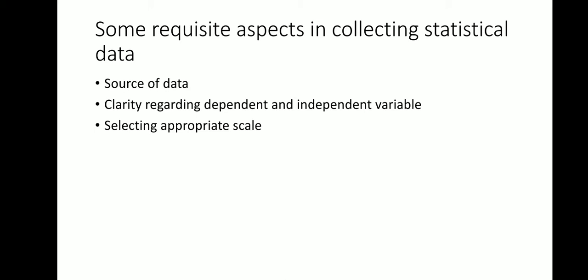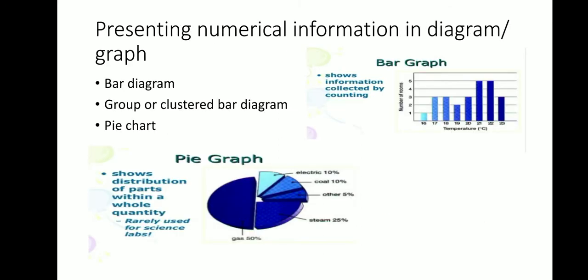Time is always the independent variable, present always on the x-axis, whereas the dependent variable is on the y-axis, other factors, suppose imports, exports, production, which you can plot on the y-axis. Number 3, selecting an appropriate scale; the scale should be proper.